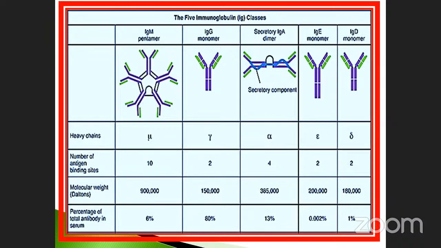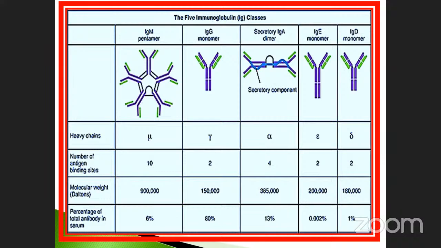The last and the least, immunoglobulin D, is also a monomer. The D denotes delta. Monomer means there are 2 antigen binding sites. And the molecular weight is 180,000. And the percentage will be very low compared to the other 3, isn't it? This one is very low, but here 1% is there. Which one is the lowest molecular weight? Just imagine, immunoglobulin G has the lower molecular weight. Which one has the higher molecular weight? Immunoglobulin M. Okay, and the binding sites also.